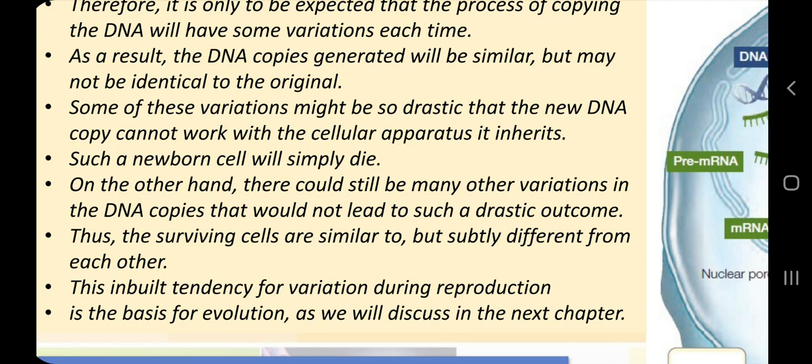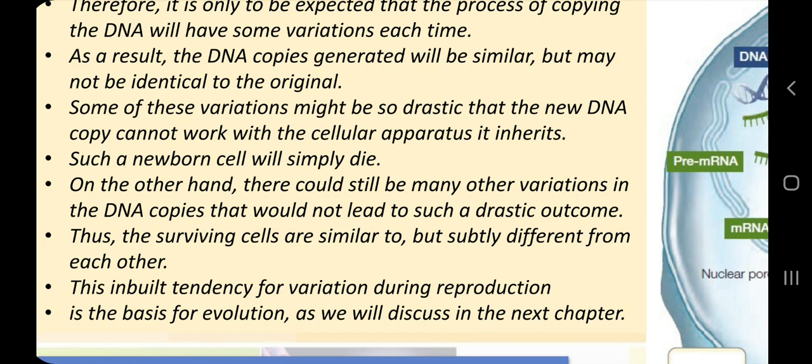Now some of these variations might be so drastic that the new DNA copy cannot work with the cellular apparatus it inherits. So here is the answer why new cells or new organisms have slight change. Why not a drastic change? Because if that changes drastically, that cell will not survive, that organism will not survive, because changes are not always good in terms of DNA. And to be very frank, many of the changes are drastic and not required. Very few changes are advantageous. We will learn more about these changes inherited in evolution in the next chapter. Such a newborn cell will simply die. So here is the answer why we are not seeing drastic changes in any species.